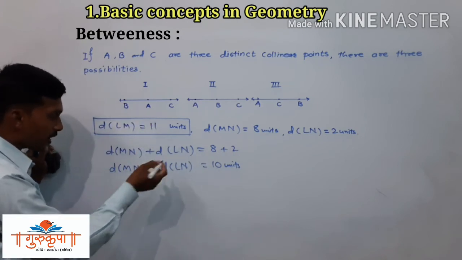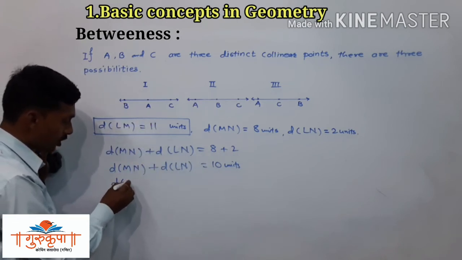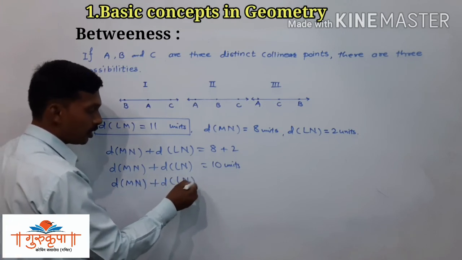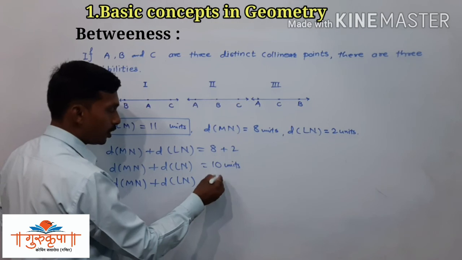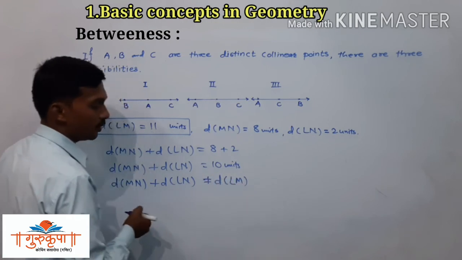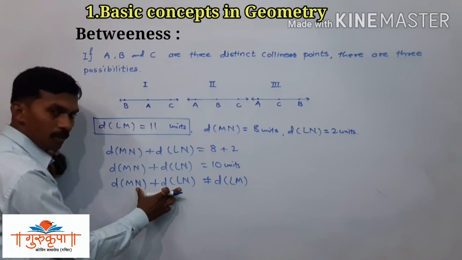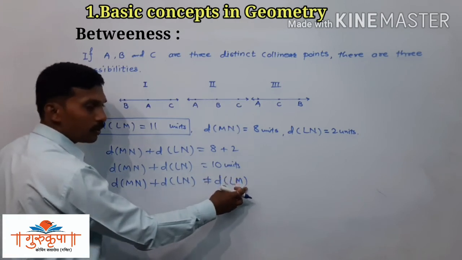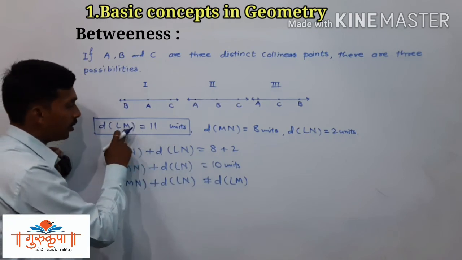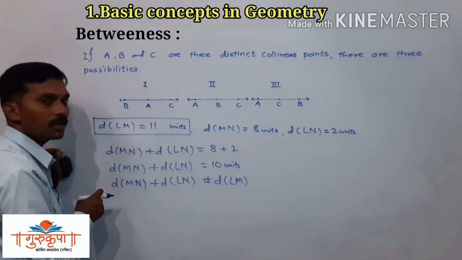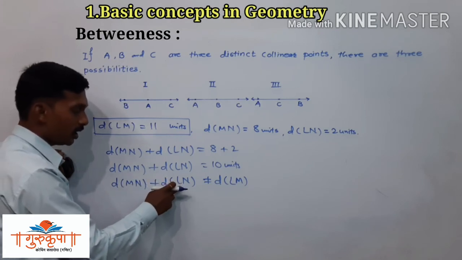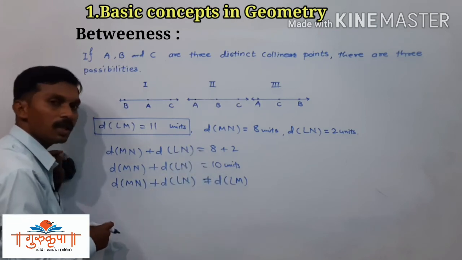So how can you write that part here? You can write distance MN plus distance LN is not equal to distance LM. The sum of the two distances is not equal to the third one. See, the sum is 10 and the longest distance is 11. That is not equal. So we write distance MN plus distance LN is not equal to distance LM.